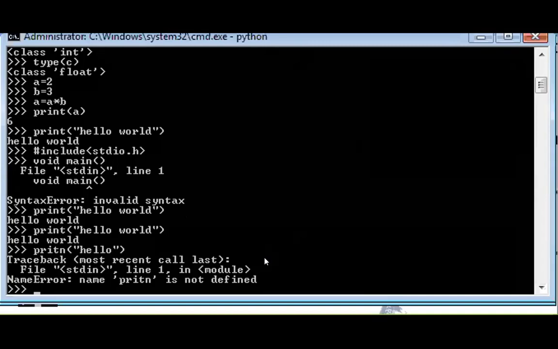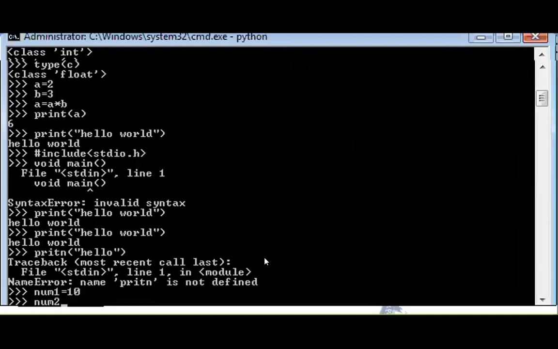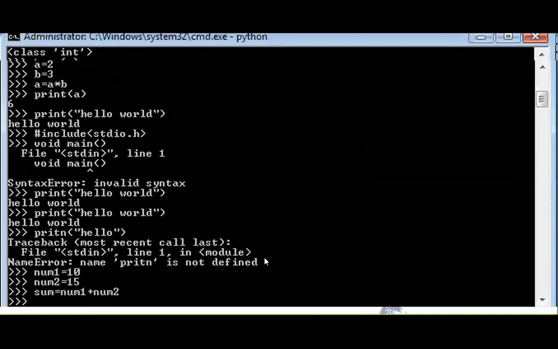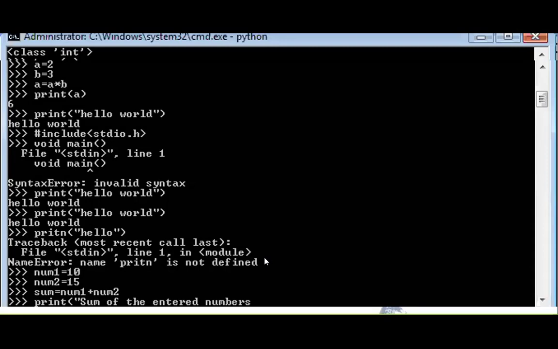No need of giving int num1 is equal to 10, num2 is equal to 15. Sum is equal to num1 plus num2. Print, in double quotes, sum of the entered numbers.